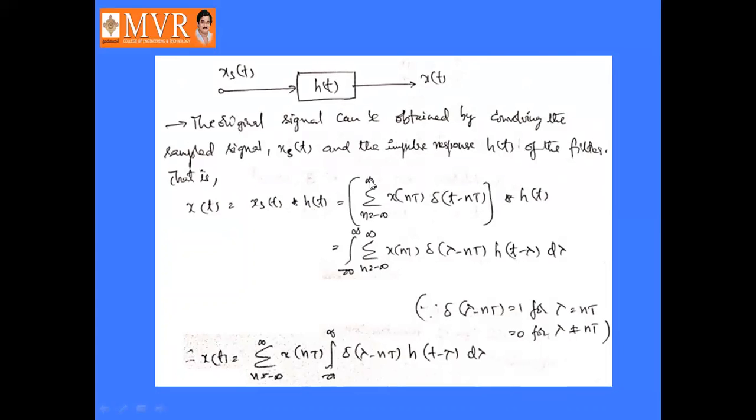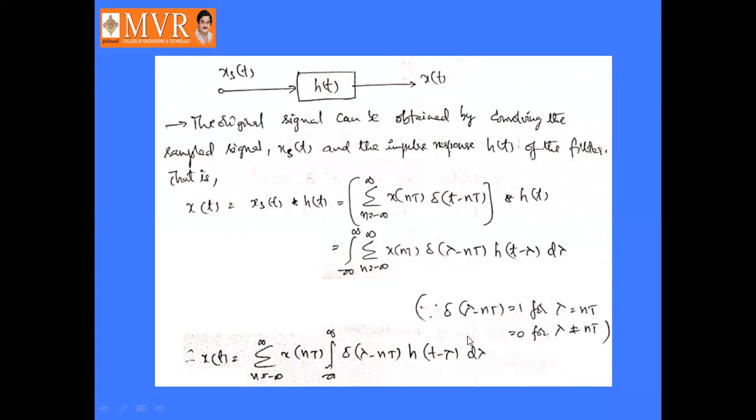So xs of t is nothing but sigma n is minus infinity to infinity x of nT into delta of t minus nT. The whole thing is convolved with h of t. So the convolution formula is integral minus infinity to infinity sigma n is minus infinity to infinity x of nT into delta of tau minus nT into h of t minus tau d tau. Okay, delta of tau minus nT is equal to 1 for tau is equal to nT, otherwise it is 0 for tau not equal to nT.